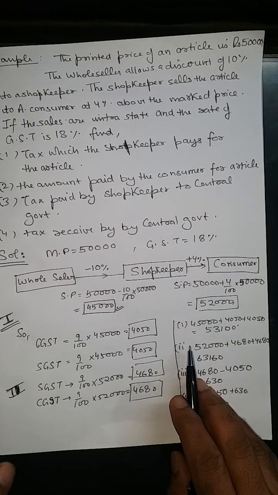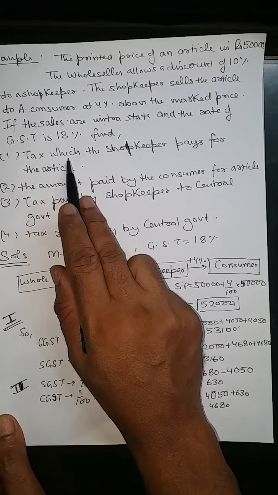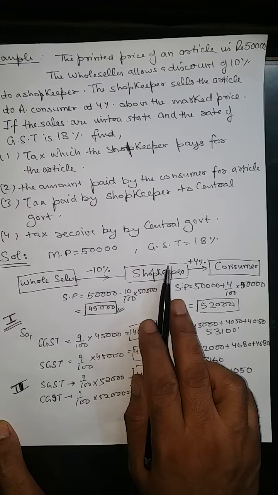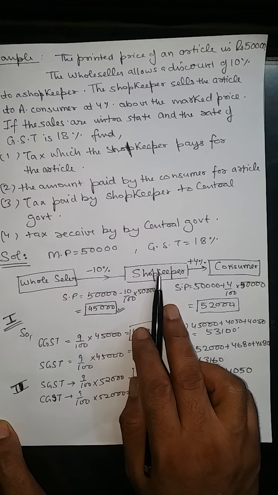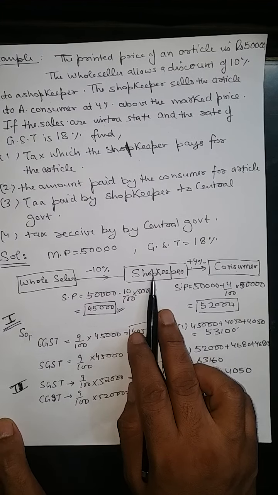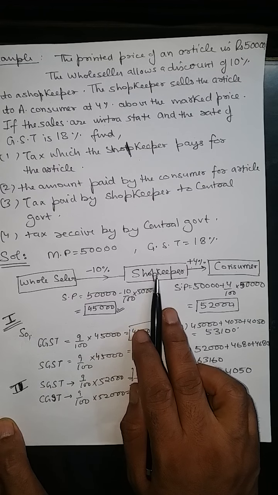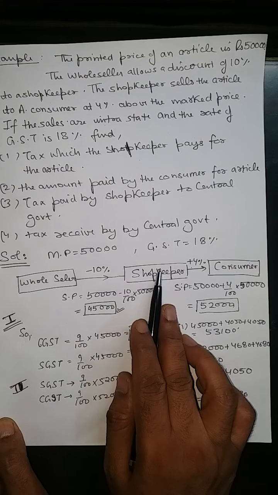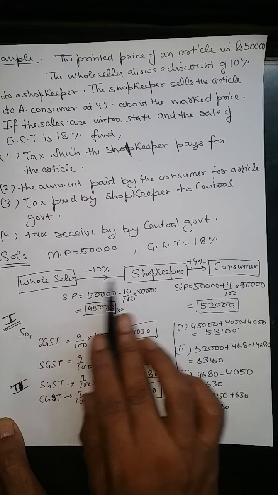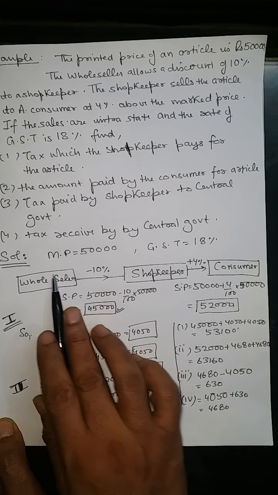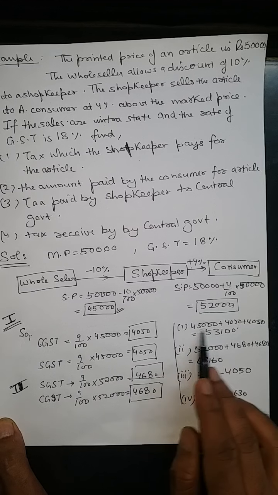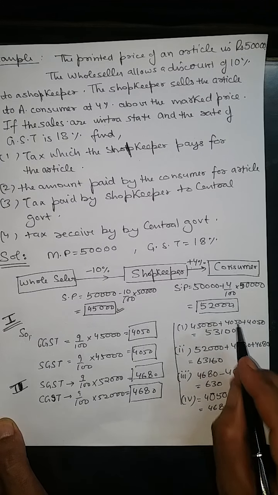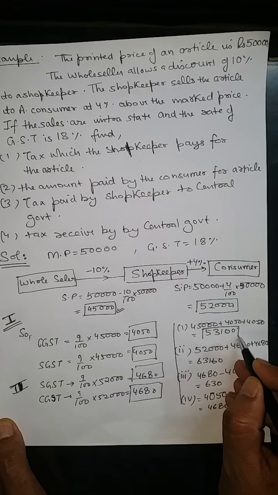Now see what is asked in the question. In the question it is asked, find the tax the shopkeeper pays for the article. Where is the shopkeeper? How much amount, including the MRP? So the shopkeeper is paying whom? This one to this one. The shopkeeper is paying to the wholesaler. So he is paying 45,000, the discounted value, to the wholesaler. Plus these two taxes he is paying. So add these two taxes. That means the shopkeeper is paying 53,100.